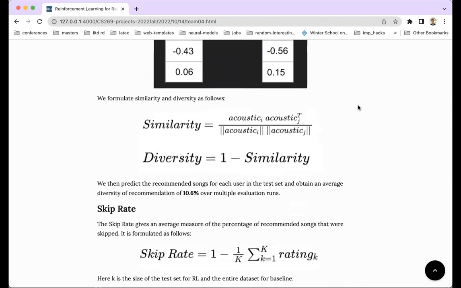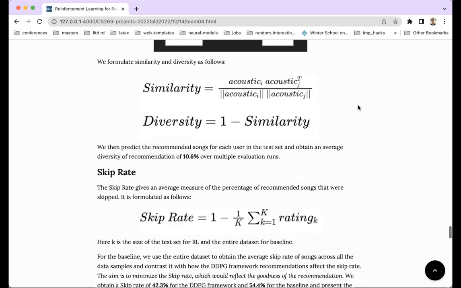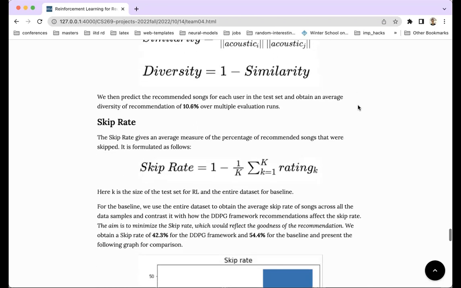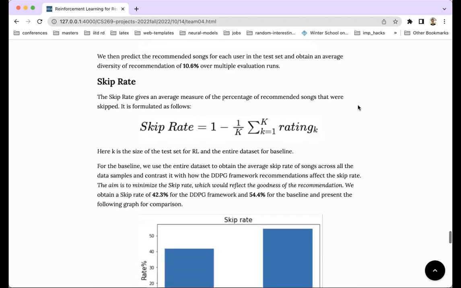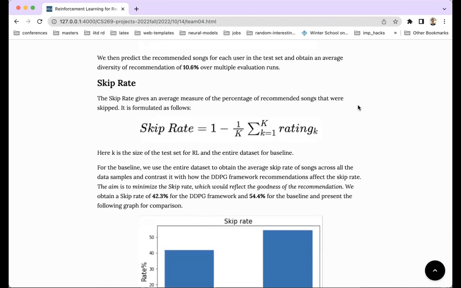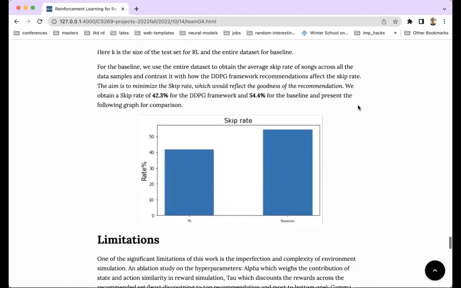Then we measure skip rate, which measures the percentage of recommended songs that were skipped by the user. It's a value which we're trying to minimize. We obtain a value of 42.3% for the DDPG framework, whereas the baseline value is 54.4%. That's the average skip rate in the entire data set.